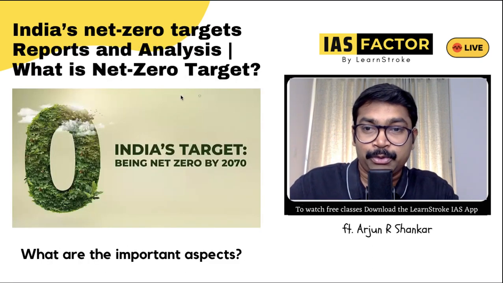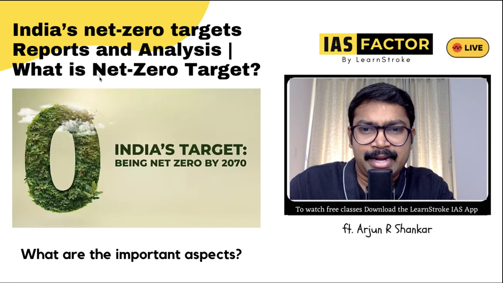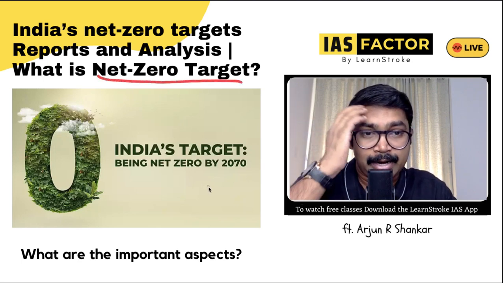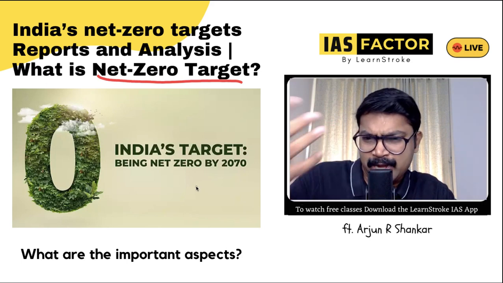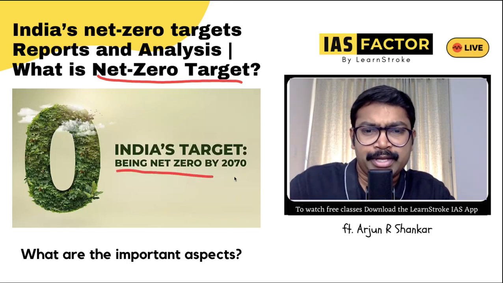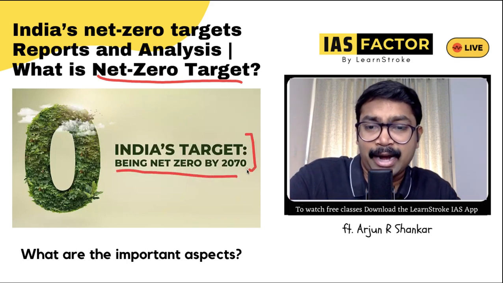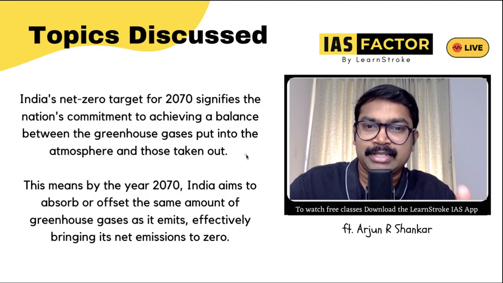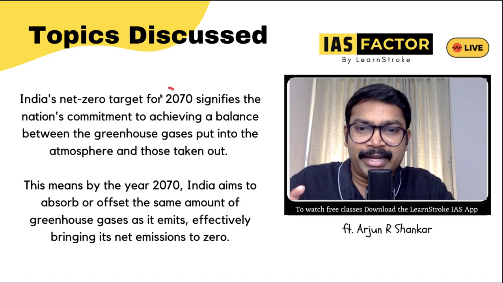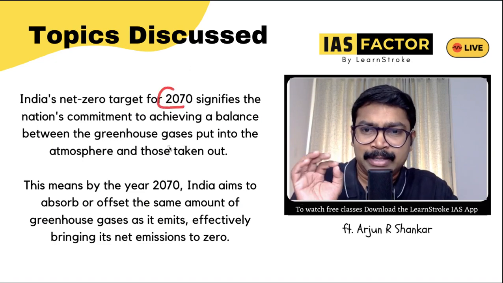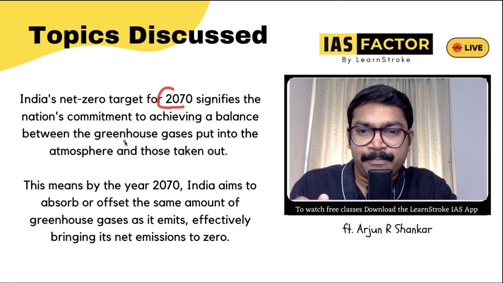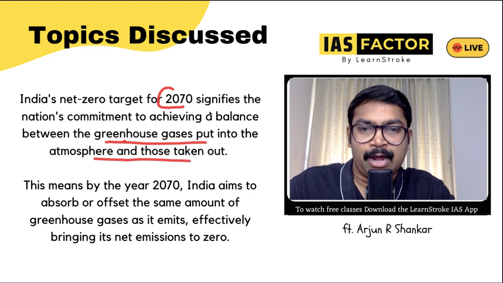So know about the 103rd Amendment. And next is regarding the net zero target. Every now and then when you look at the newspaper, this is one topic from environment which has got the maximum number of mentions. So you should know what the net zero target by 2070 is. What is India going to achieve? So what is this net zero target? 2070 is our target. Simply understand, it is India's commitment to achieve a balance between the greenhouse gases put into the atmosphere and taken out.